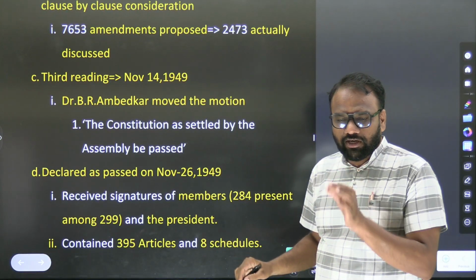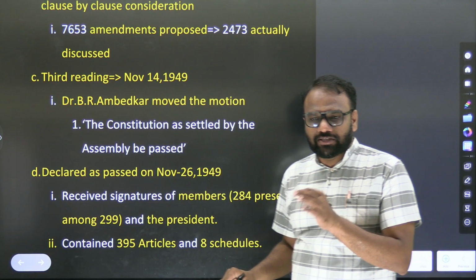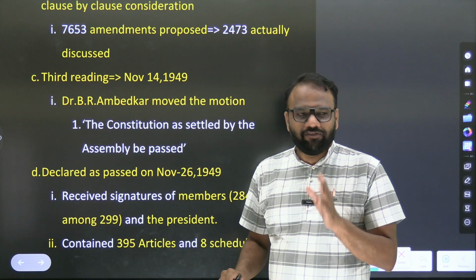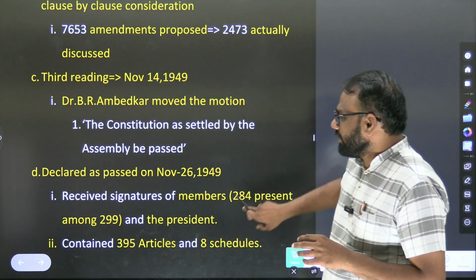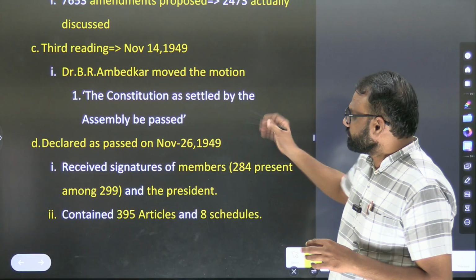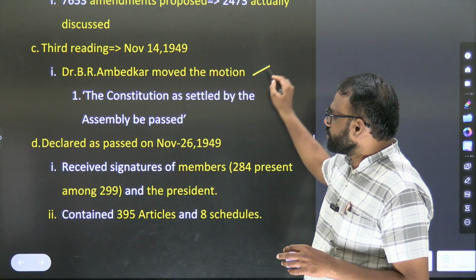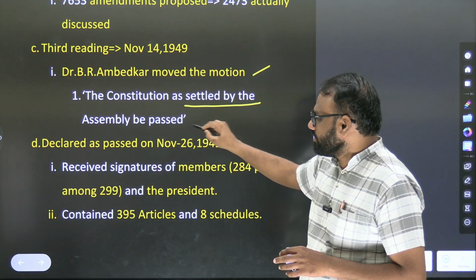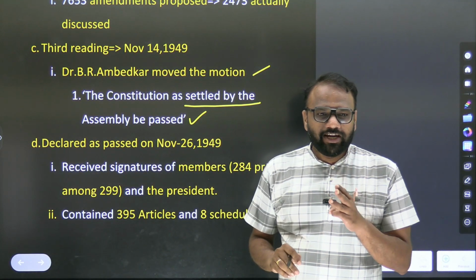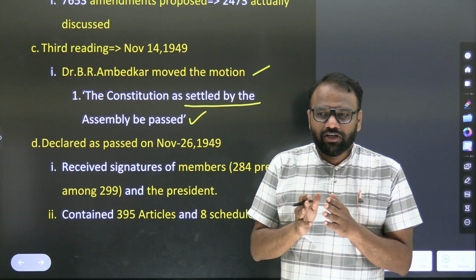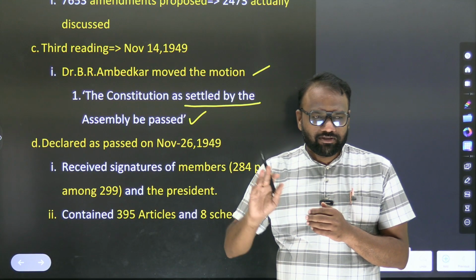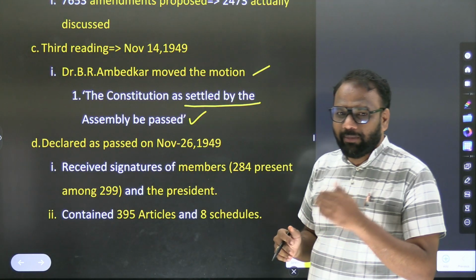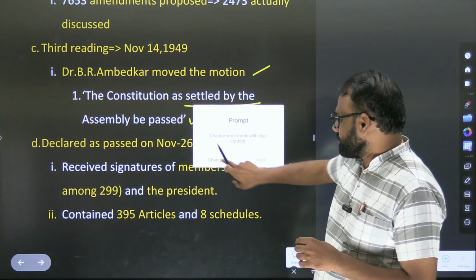Okay. So first, the final draft was introduced in the Constituent Assembly by whom? Dr. B.R. Ambedkar. In which year? 1948. Okay, that's it. Third reading. Dr. B.R. Ambedkar moved the motion that the Constitution as settled by the Assembly be passed. So in the third reading itself, the draft was considered and it was passed.